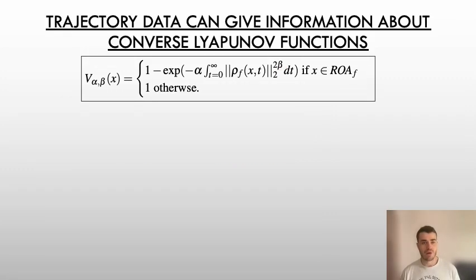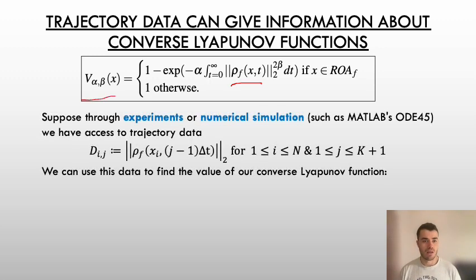So given our converse Lyapunov function, we can now simulate the solution map using an ODE solver to generate input-output data about this Lyapunov function. Through experiments or just numerical simulation, you can generate a data matrix, D_ij, which is the Euclidean norm of the solution map initialized at certain initial conditions x_i and at certain time steps indexed by j.